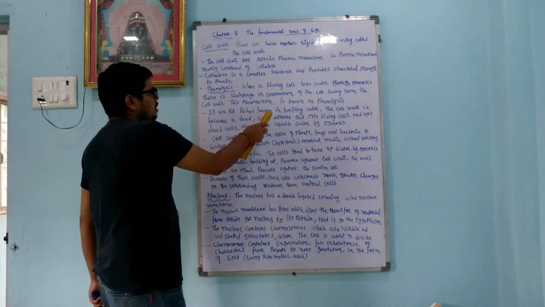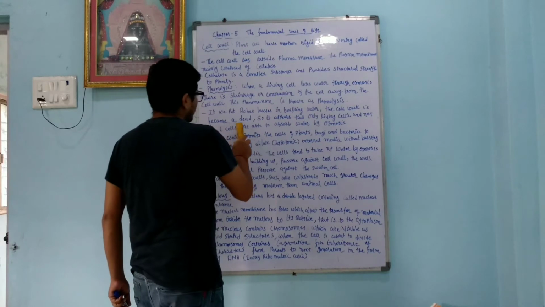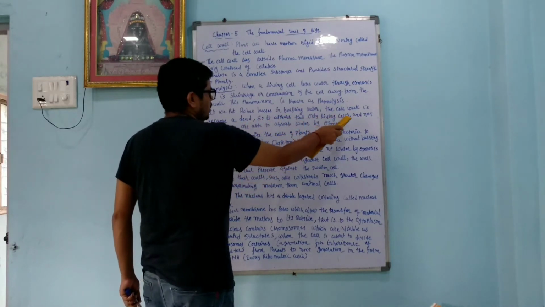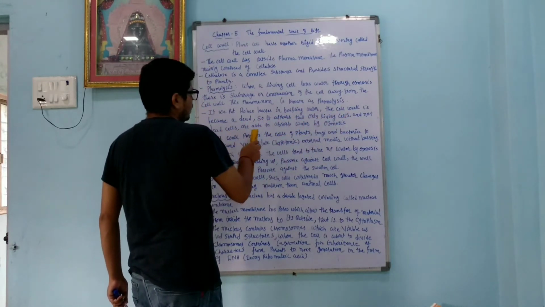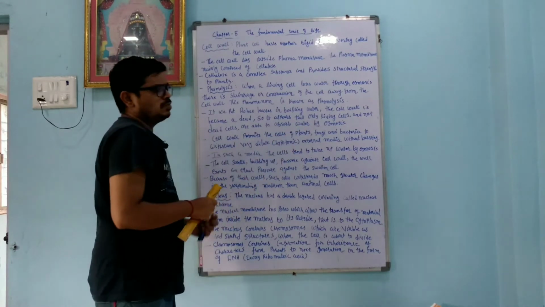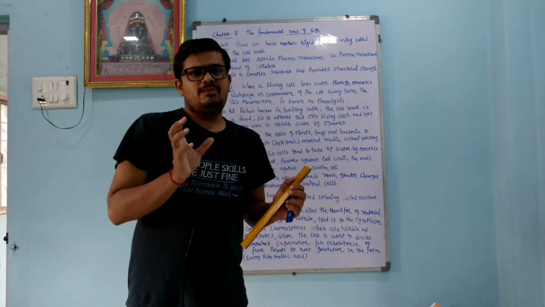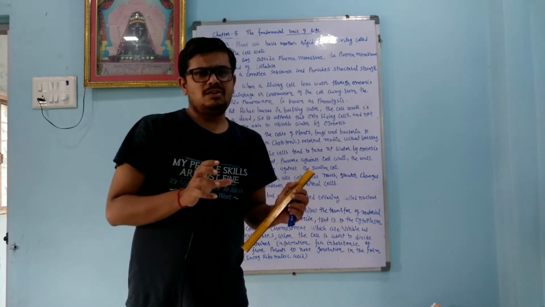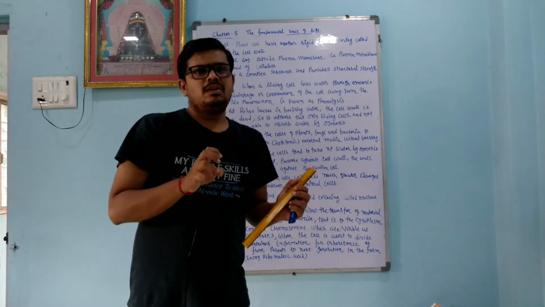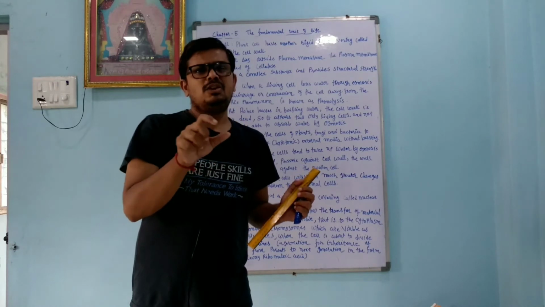If we put Rhoeo leaves in boiling water, the cell wall becomes dead. So it shows that only living cells and not dead cells are able to absorb water by osmosis. Okay, dear student, what happened? Whenever we take a plant and put it into a coloring solution, then what happens? That color will diffuse into the